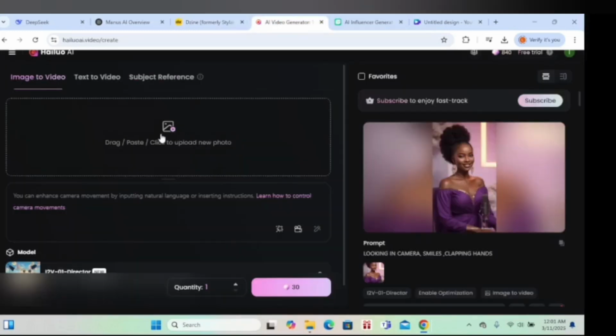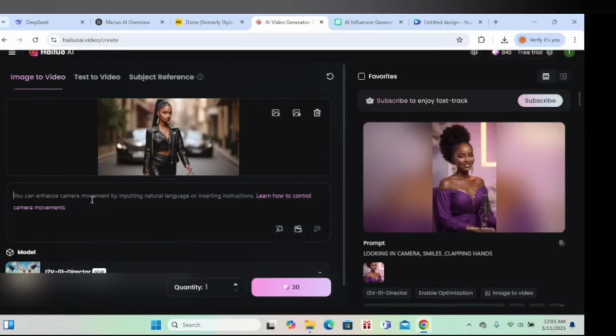We are using the feature image to video. This is on a free version, so it's gonna come out with the watermark. I'm gonna take that photo, drag it here, and if you want, like I said, you add here what you want it to do. Walking, maybe walking. I'm saying it because it is a picture, but you can use her because she's a visual person. So I'm gonna tell her to walk, maybe hands moving. Same way we want to test hands moving.